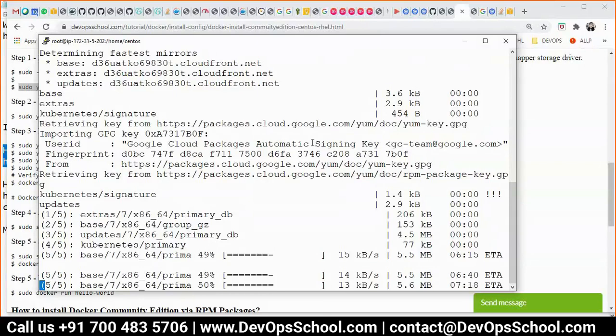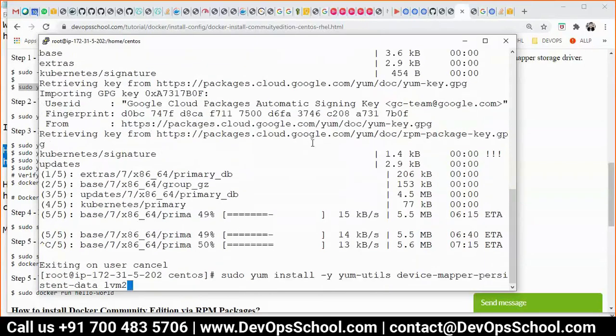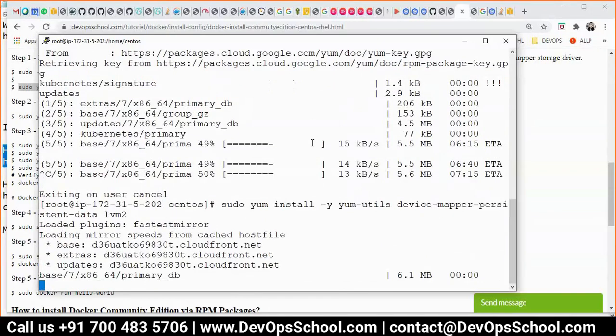Now this got stuck. 15 kbps, I don't think I'll be able to survive. So I Ctrl+C, rerun this command.